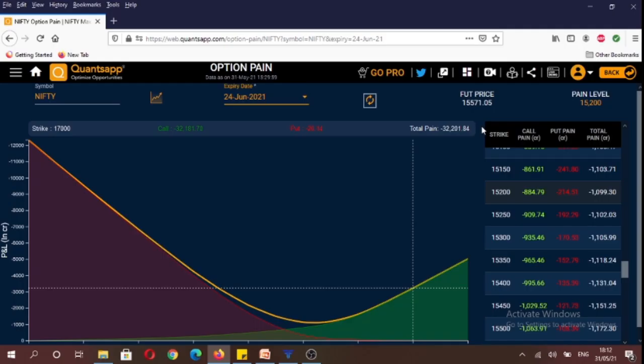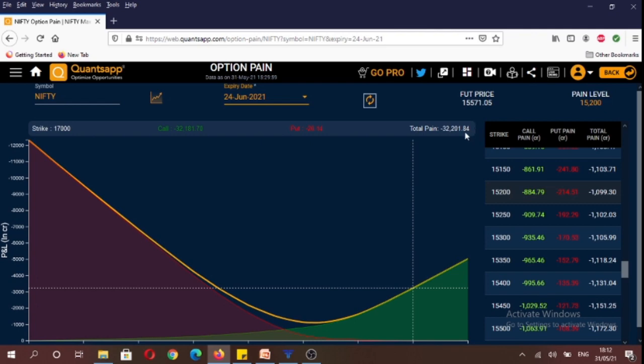If we analyze the monthly expiry contract, which is 24th June, the max pain level would be at 15,200 level. So traders who would be trading in monthly expiry contract, their options would probably be expiring worthless if market expires at 15,200 on 24th June.